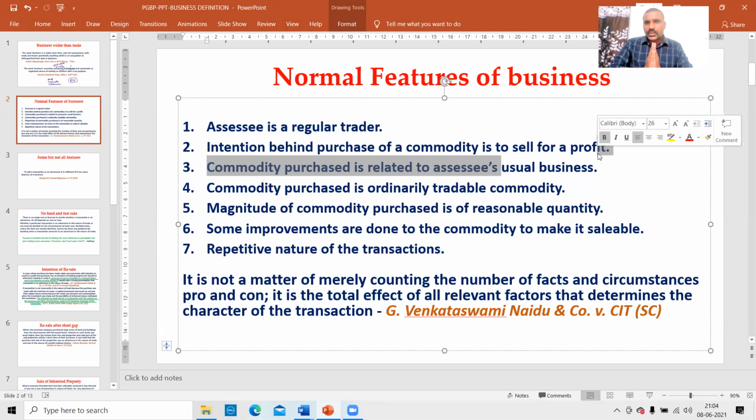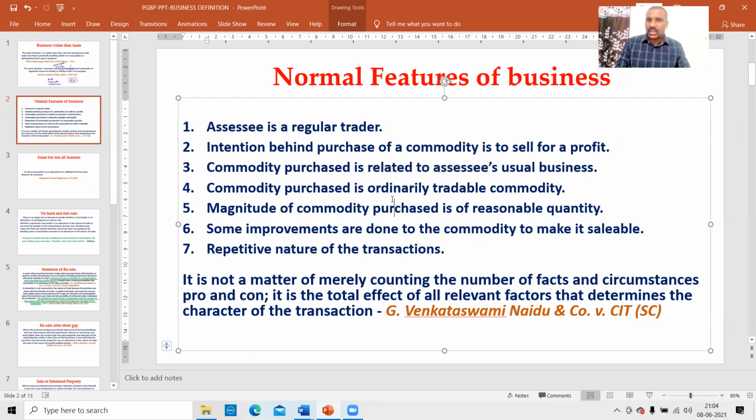No doubt, what I sold is not my business, but it is a regular business of somebody else. It is not a new article or new product in the market. You understand? That product is regularly traded by somebody else. It is the first time I traded it, but till now many people are dealing with that product. It is an ordinarily tradable commodity. For me it is a new product, but for the market it is an old product. Somebody else is already dealing with that product. That is the point we have to catch.